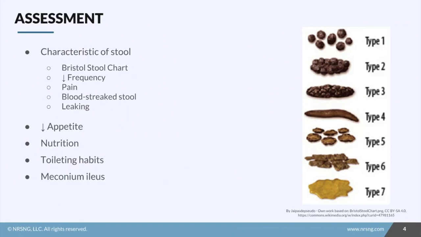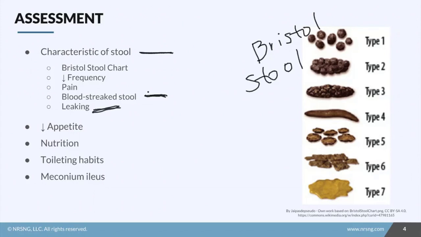Our nursing assessment of a kid with constipation really starts by asking about the characteristics of the stool. A helpful tool to use when we are doing this is what you see here, called the Bristol stool chart. You can use that to help get information from parents. In addition to the characteristics of the stool, we really need to know how often they're going and if they're experiencing pain when they go. We also like to know if they're having any blood in the stool or if the parents have noticed any leaking, that encopresis we were talking about earlier.